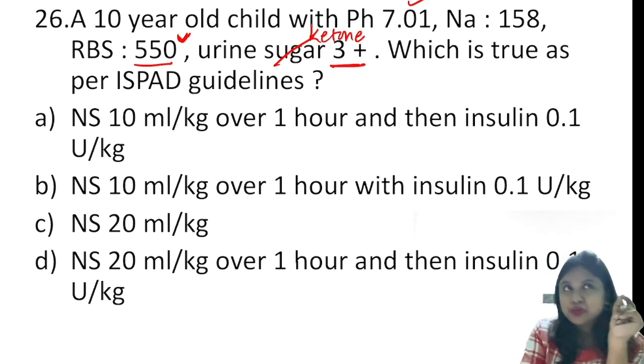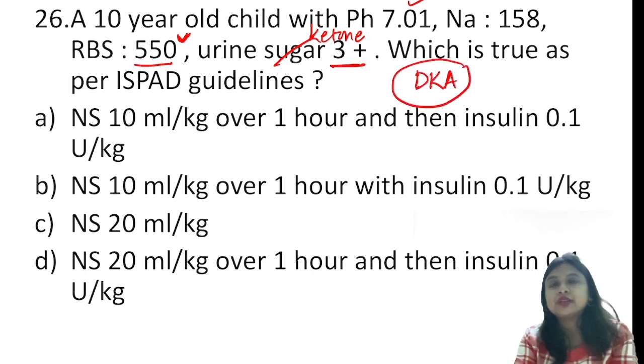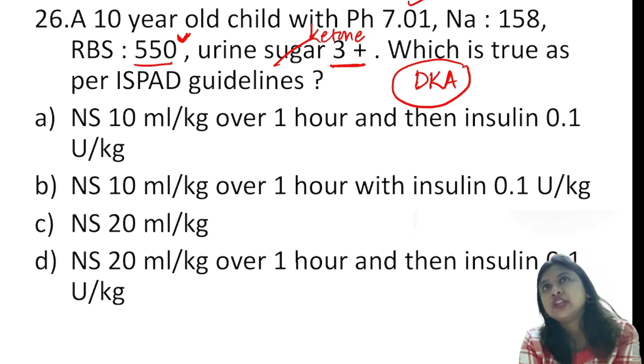So we have diabetic ketoacidosis. So this is a question of DKA, which is a complication of type 1 diabetes mellitus in children. Now the question is not asking you about the clinical features of DKA, because in children, classically polyuria and polydipsia can be there, but the child may not come to you in the OPD, or the mothers or the informant may miss it.